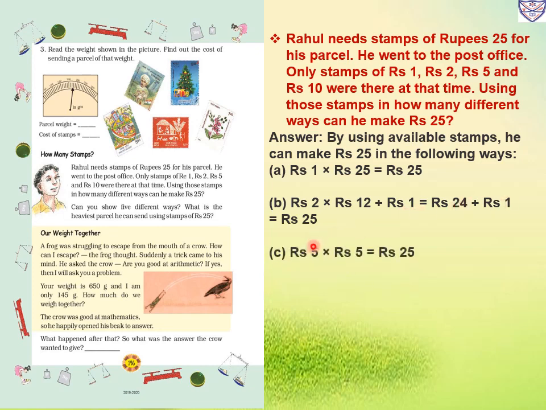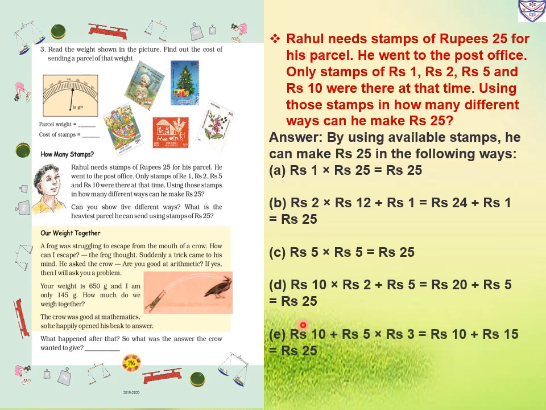The next option, he will purchase rupees 5 stamps. How many will he purchase? That is 5. 5 fives are 25. Now next option, he will purchase 2 stamps of 10 rupees. 2 ten rupees stamps he will purchase. So 10 twos are 20 and he will purchase one more 5 rupees stamp. So 20 plus 5 will become rupees 25.